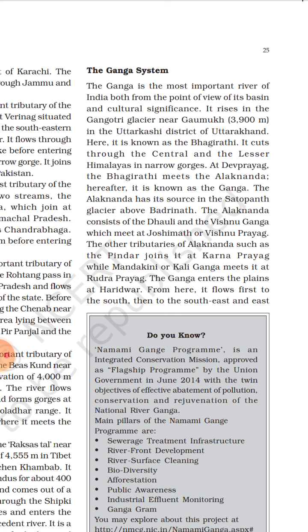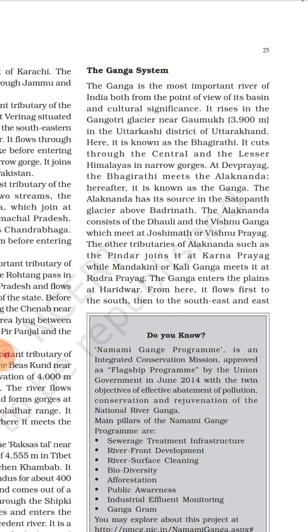It rises in the Gangotri glacier near Gomukh in the Uttarkashi district of Uttarakhand state, and is also known as Bhagirathi. It cuts through the central and lesser Himalayan narrow gorges at Devprayag. The Bhagirathi meets Alaknanda, and hereafter it is known as Ganga. Devprayag is the place where both its major streams, Bhagirathi and Alaknanda, meet and are known as Ganga.